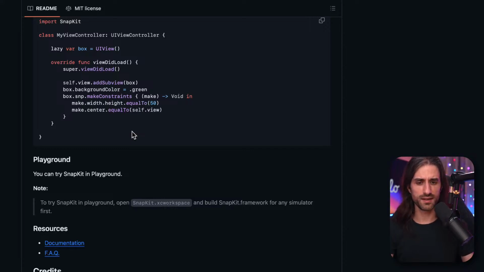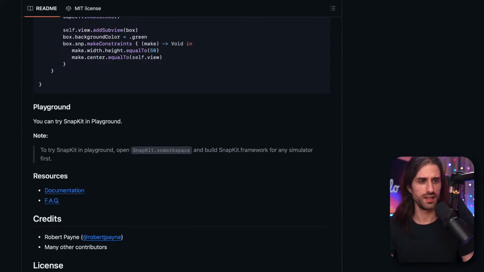But this was not added straight from the beginning, and so at some point it was harder to use this API because you still had to support versions of iOS that didn't have access to the anchor API, and so Snapkit was a nice alternative at this point.